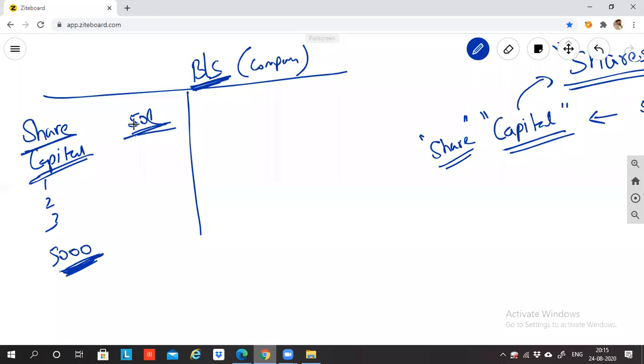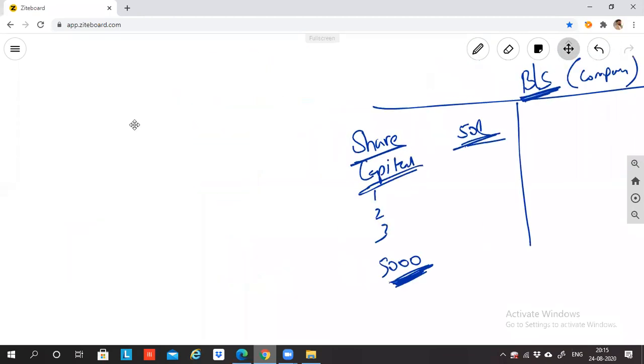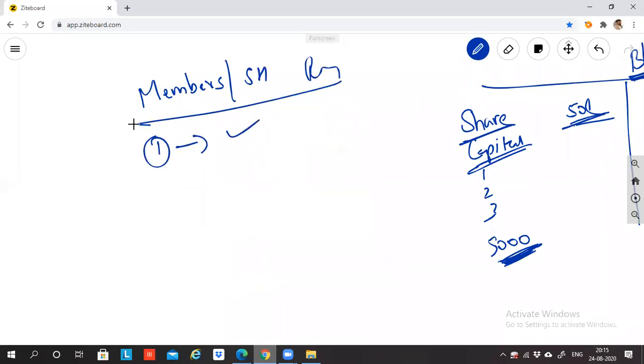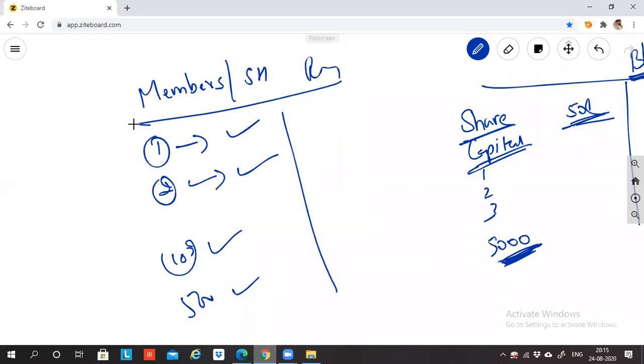So does that mean you will not maintain the name of the person who has contributed capital? No, we will maintain a separate register, called the members register, or shareholders register. In that register, how much the first person contributed, how much the second person contributed, and so on, will be mentioned. The register will have the details of which owner has given how much money on which date.